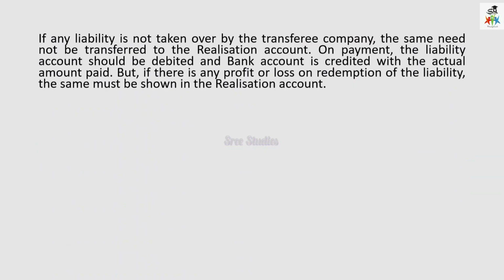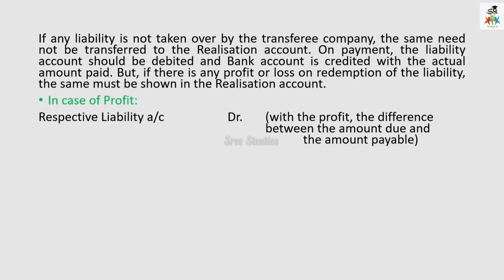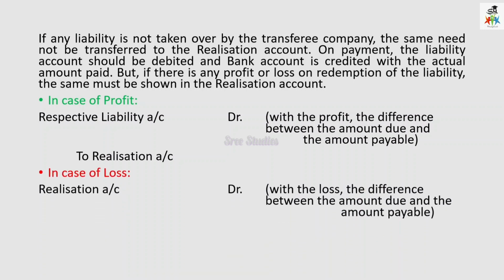And in case liability is not taken over by the transferee company, the same need not be transferred to realization account. So it should be paid off by the transferee company and credited with the actual amount paid. If there is any profit or loss, then that should be transferred to realization account. So in case of profit, respective liability account debit, that is with the difference between the amount due and payable, and then we have to take to realization account. In case of loss, the realization account is debit and to respective liability account.